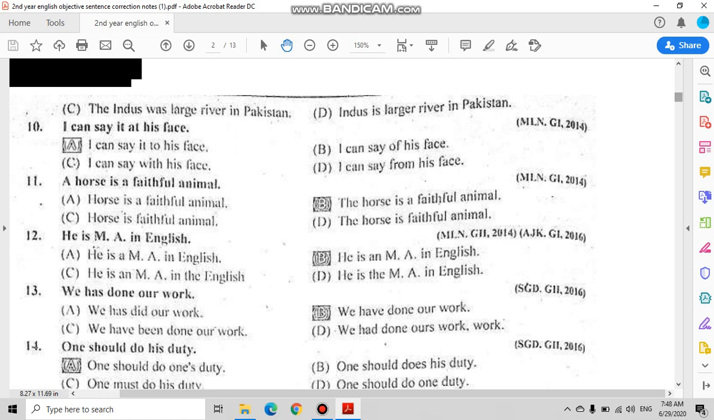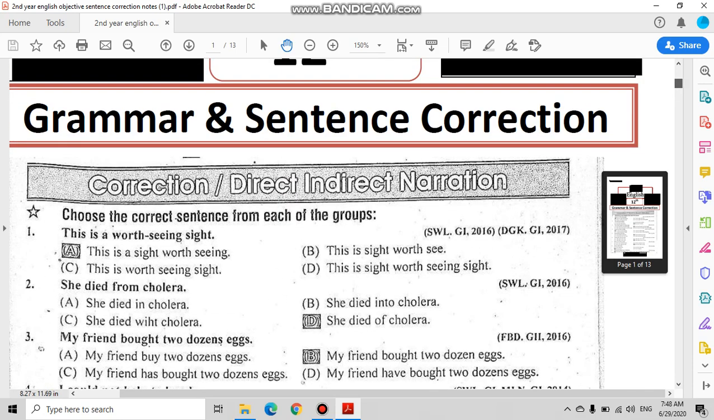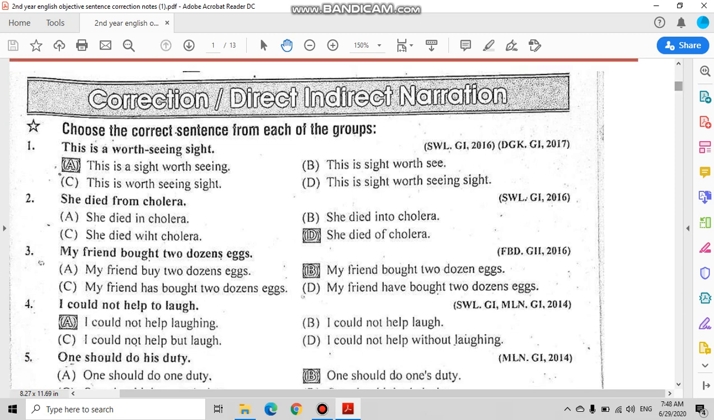Now I will repeat the sentences for you one more time so that you can have a clearer understanding. So sentence number 1 is this is a worth seeing sight. The correct option is this is a sight worth seeing. Why? Because seeing and sight both are nouns, so we cannot use them together. They will be used separately and we will put worth between the two nouns. Worth is an adjective.